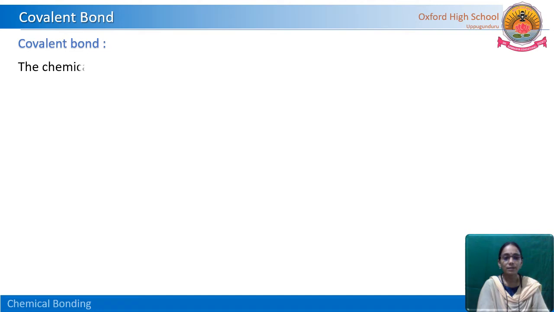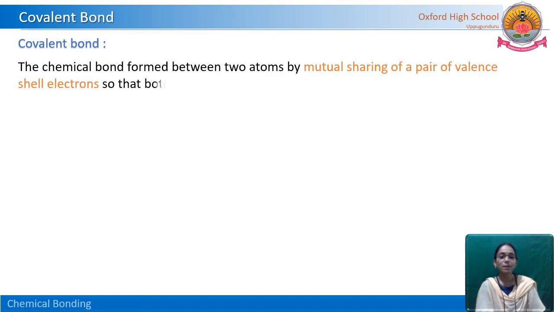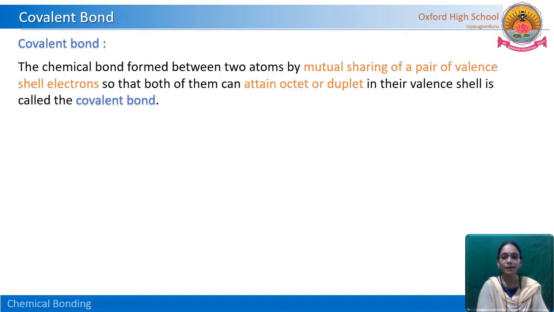We can write the statement for covalent bond like this. The chemical bond formed between two atoms by mutual sharing of a pair of valence shell electrons, so that both of them can attain octet or duplet in their valence shell, is called a covalent bond. Simply remember that a covalent bond means sharing of electrons. The reason is that they have to attain the octet or duplet.